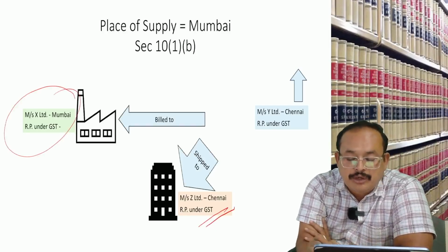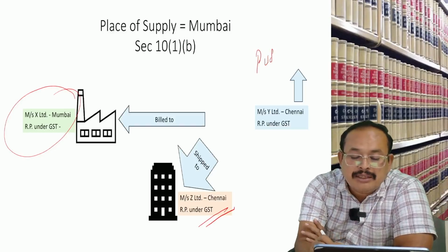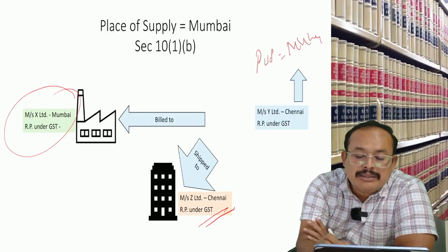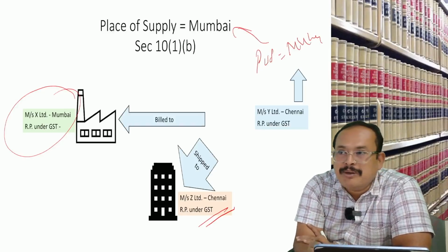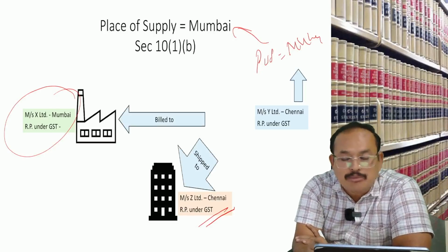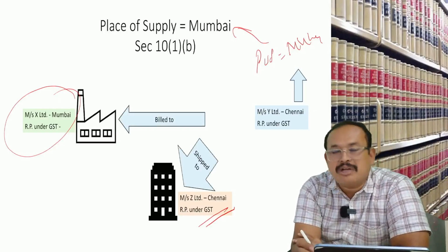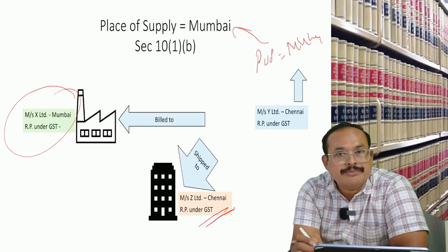For the Chennai fellow, what is the place of supply? Place of supply is nothing but Mumbai. Get my point? The goods are moving within the state of Tamil Nadu, not moved from Tamil Nadu. It is clear, as this question has been asked in the CA Final exam before.